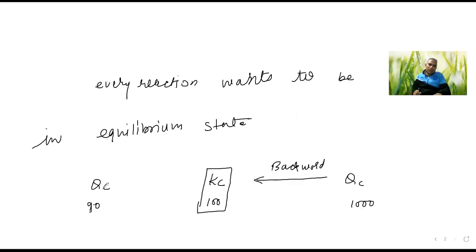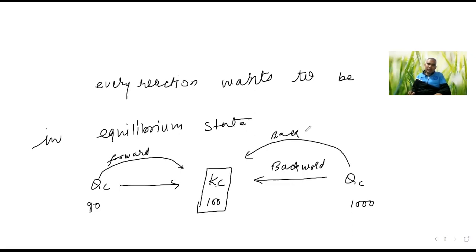If Qc is less, it wants to achieve Kc. It has to reach Kc. So how will it reach Kc? If it goes in the forward direction, then only the Qc value will become equal to Kc. So this is the case of forward. And when Qc is more, we decrease the value so that it becomes Kc, so that is backward.